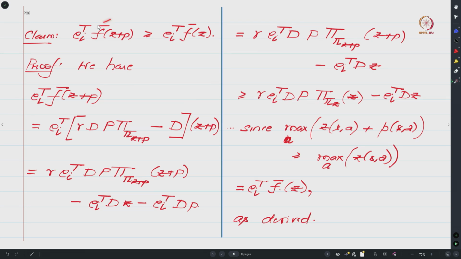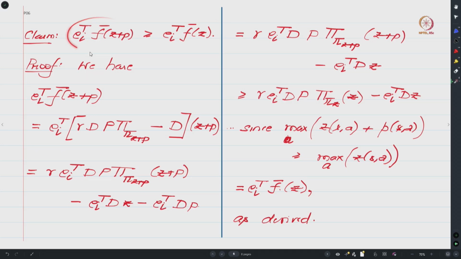In order to show f bar is quasi monotone increasing, it suffices to show that e_i transpose f bar of z plus p is greater than or equal to e_i transpose f bar of z. Notice that I only talk about i because this is what the quasi monotone increasing condition is. Only on those coordinates where z plus p and z are equal, I need to show this.